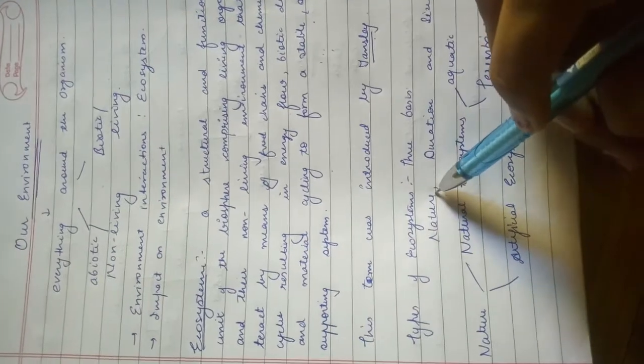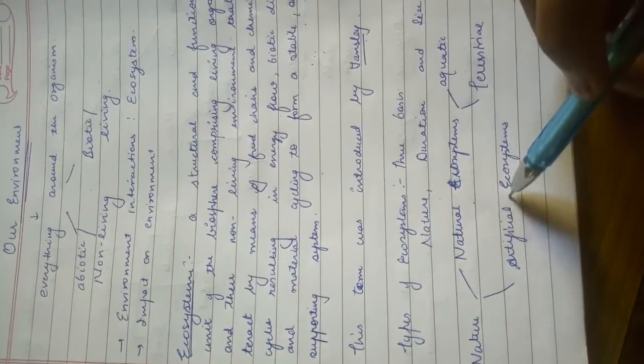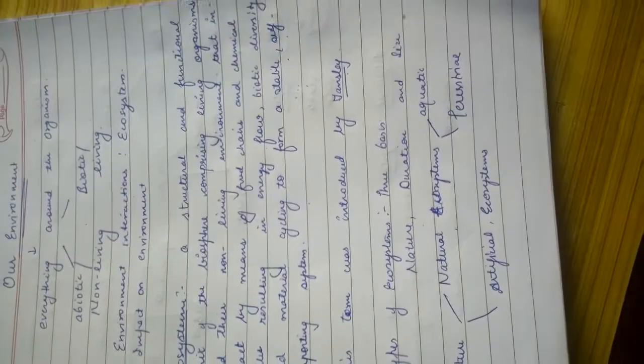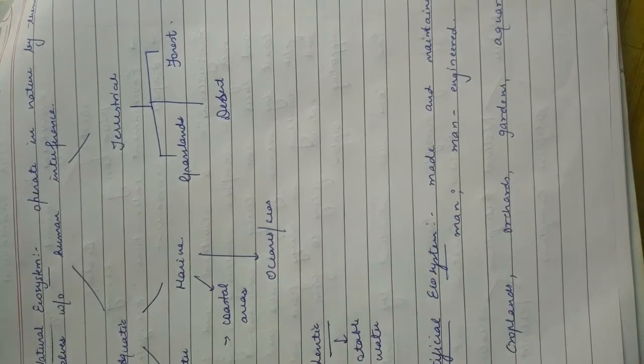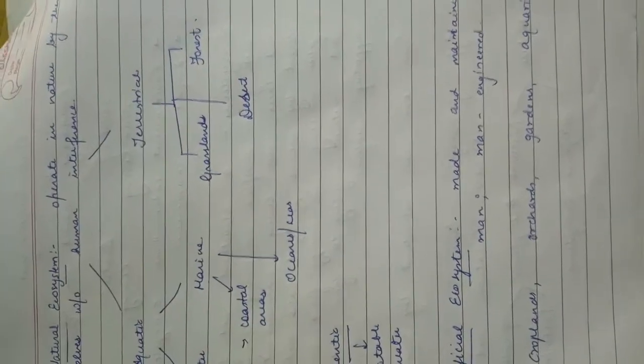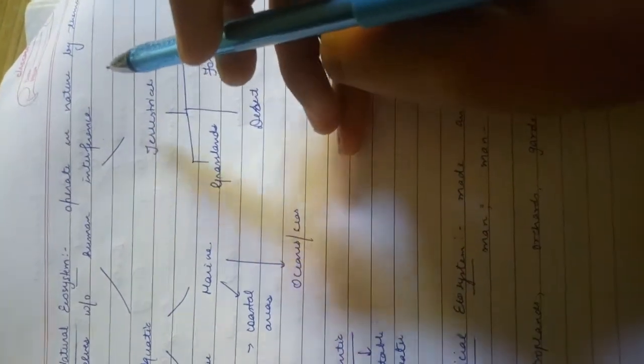There are different types of ecosystem on the basis of nature, duration, and size. On the basis of nature, there are two types of ecosystem: natural ecosystems and artificial ecosystems. Natural ecosystems operate in nature by themselves without human interference. In natural ecosystems, there is no interference of human activities.